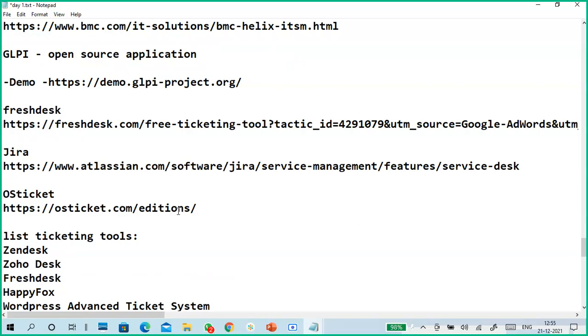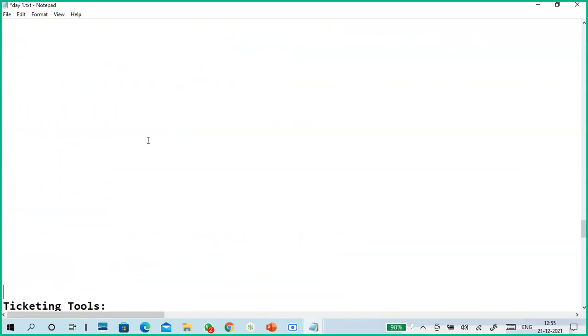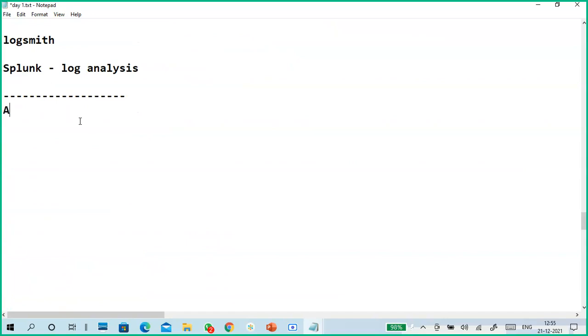Okay. So what is the advantage of monitoring? That is important. What is the advantage of monitoring? This is the last point of the current class. Next I will tell you about ticketing tools once. Then we'll finish for today.